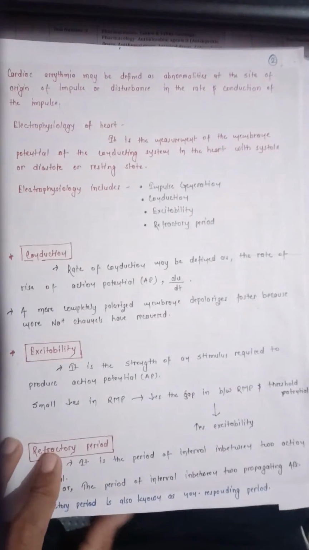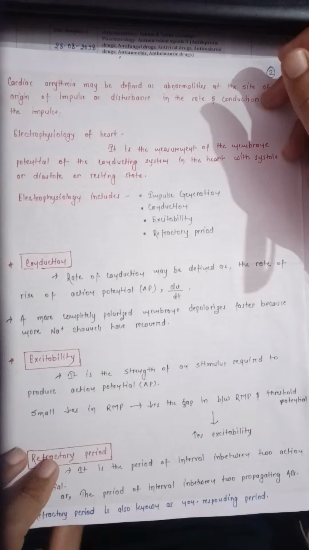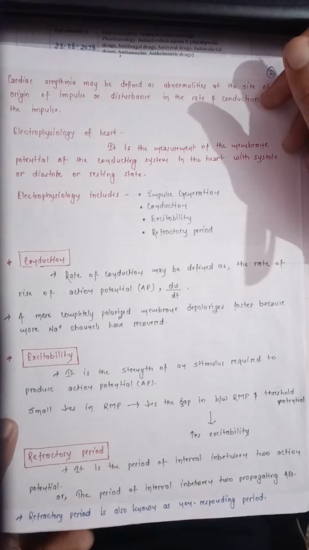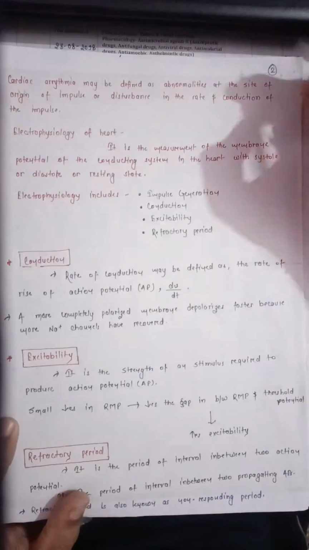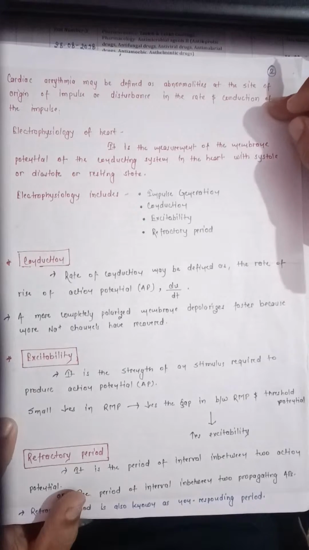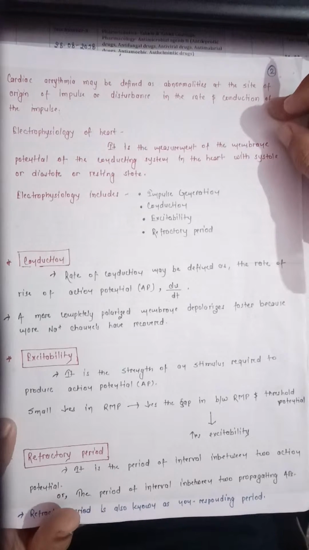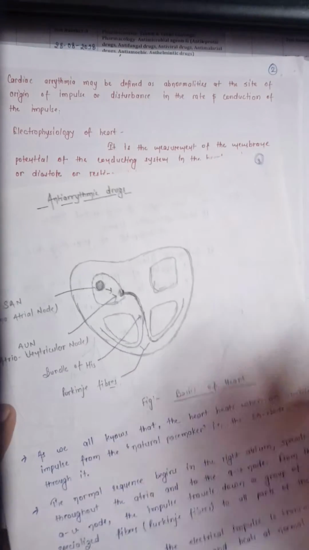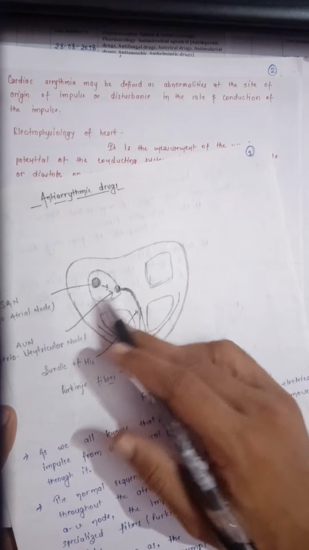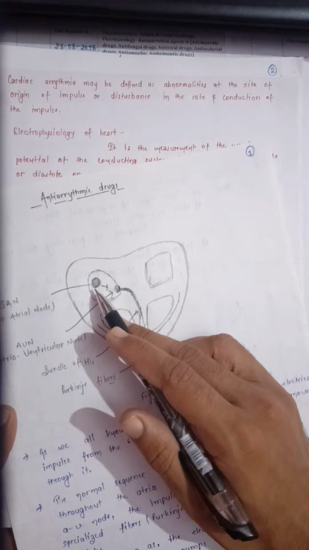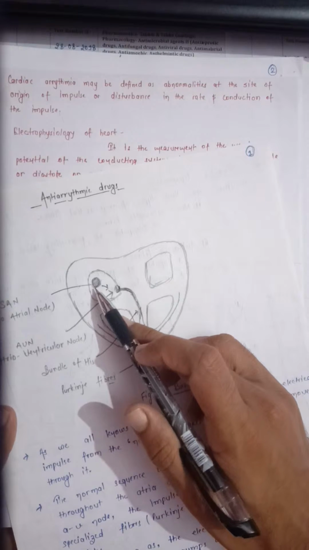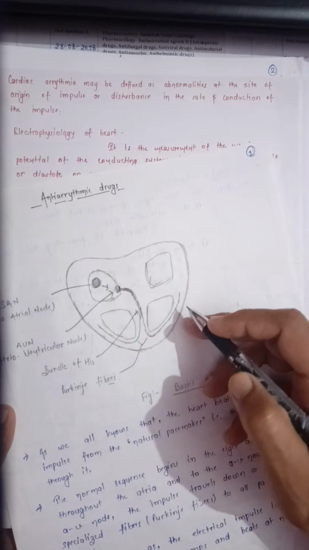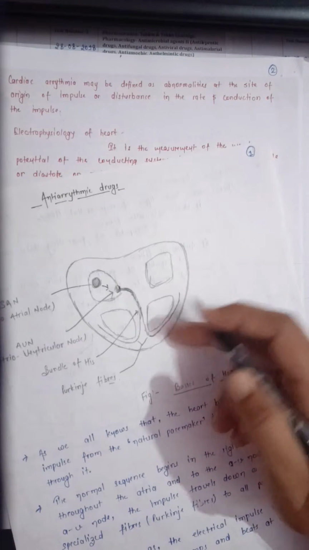Now let's come to the topic: arrhythmia. What is arrhythmia? Cardiac arrhythmia may be defined as abnormalities at the site of origin of impulse or disturbance in the rate and conduction of the impulse. There was a site from where the impulse is generated, and this impulse is transmitted throughout its conduction system to the different regions of the heart.